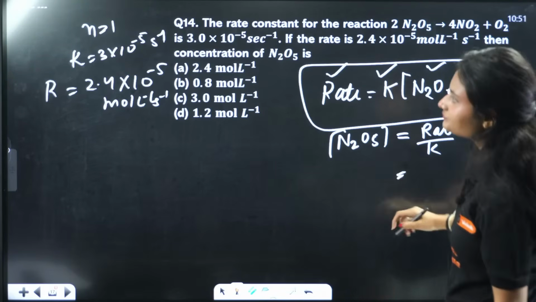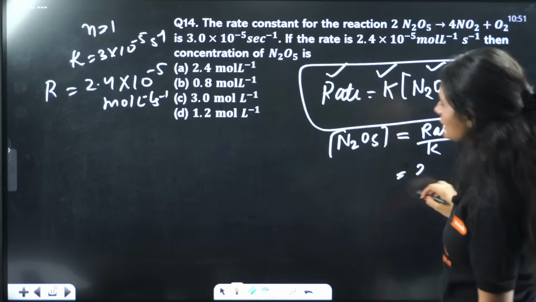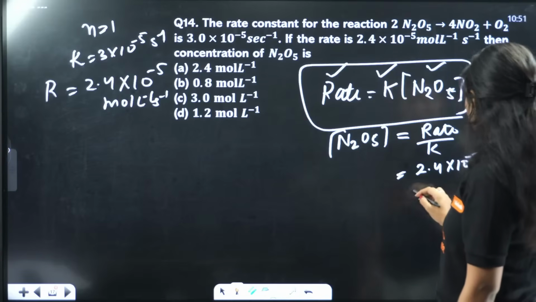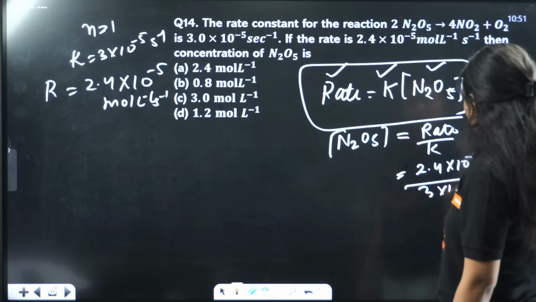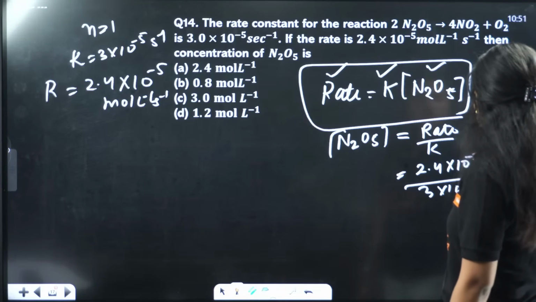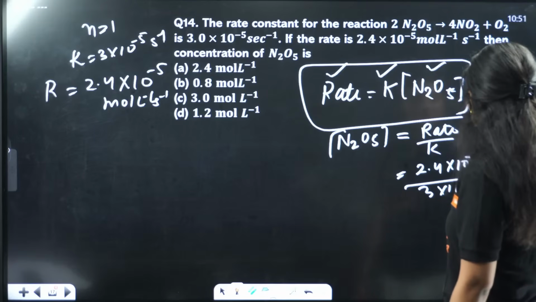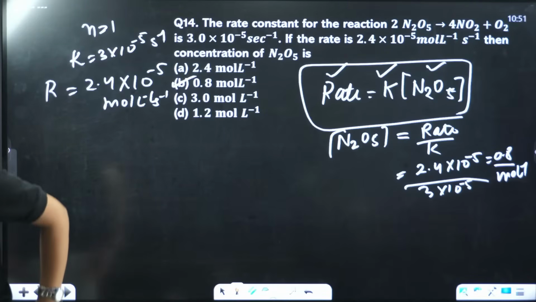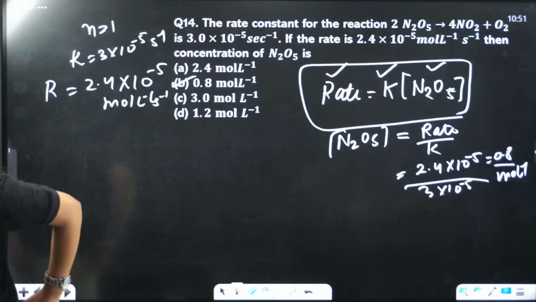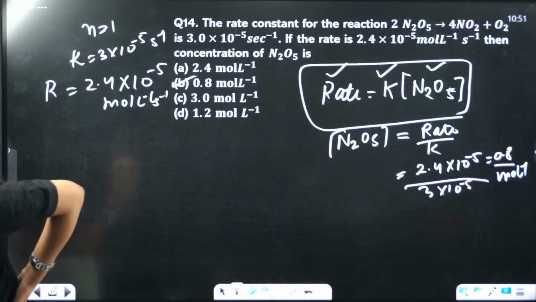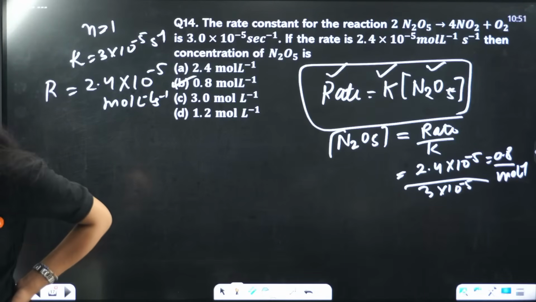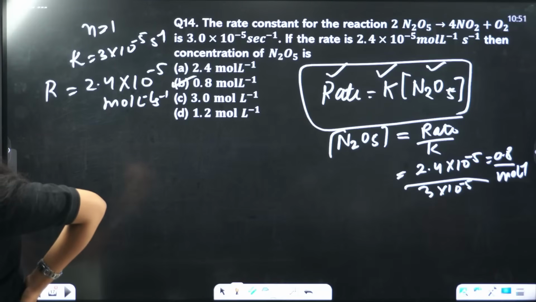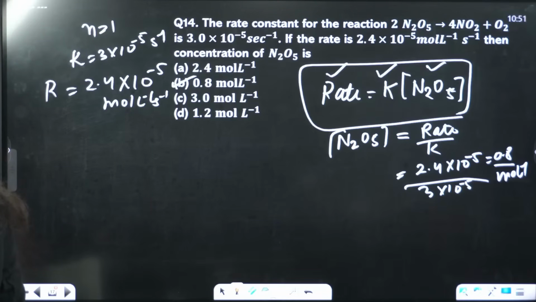What is rate? 2.4 times 10 raised to power minus 5 upon 3 times 10 raised to power minus 5 will come out to be 0.8 mole liter inverse. 0.8, Option B. How many of you answered option B? Before 14, 13 she is asking, I think. Option C, the answer is not 3. Option B, 0.8. My apologies. Okay, no worries.